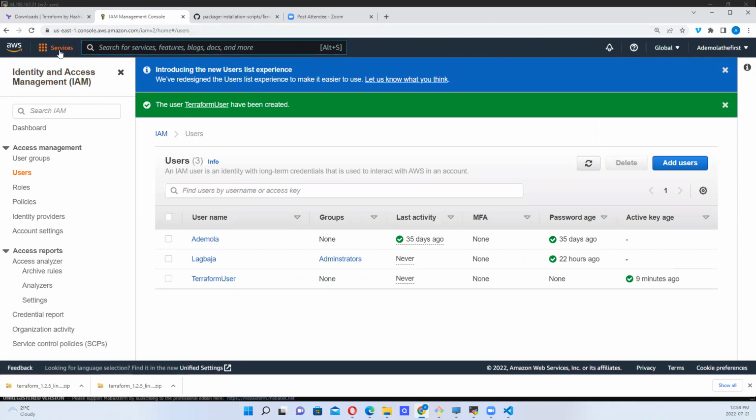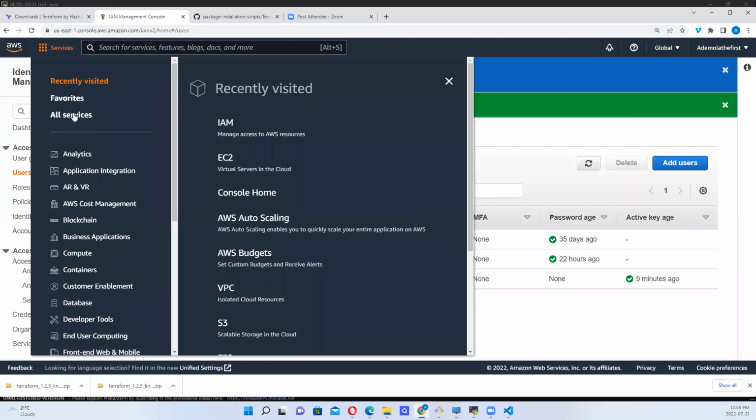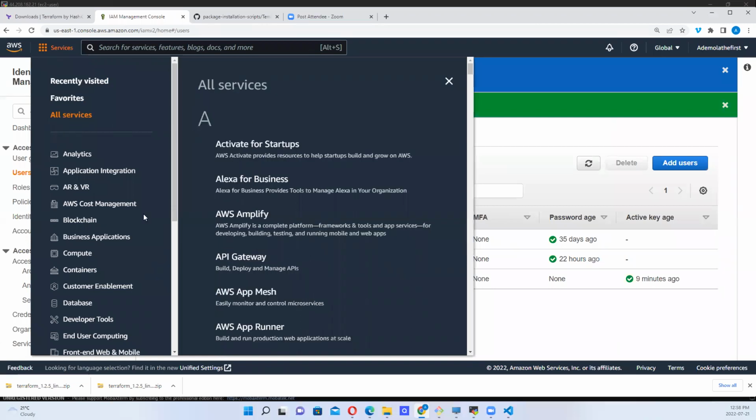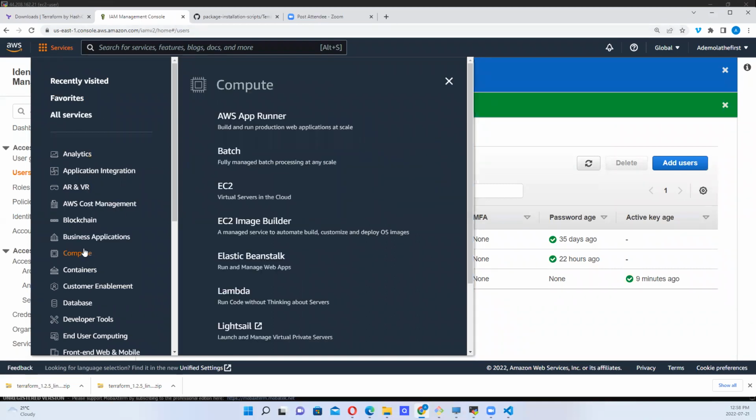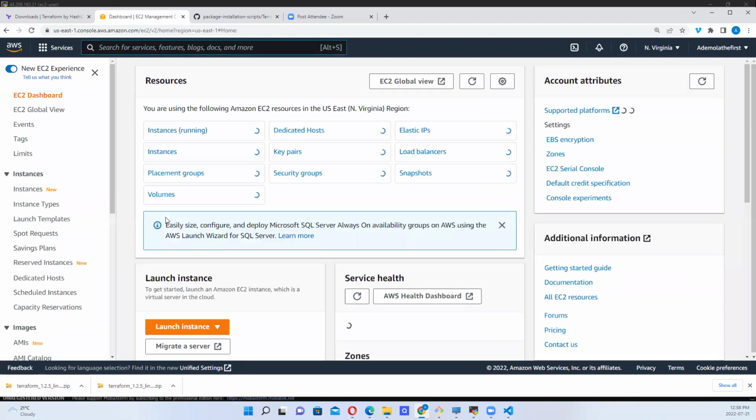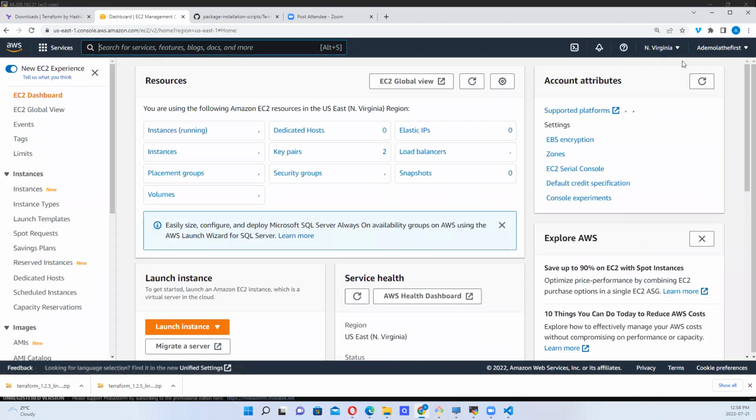So if we go and search for the EC2 service, okay, I think I saw it just now, favorites. Let's search under compute, EC2, okay. If we come here, you see this has changed, right?